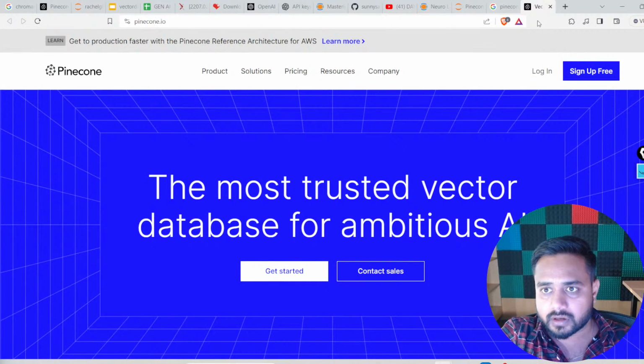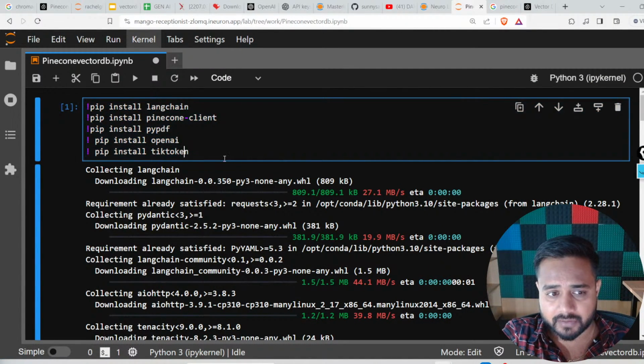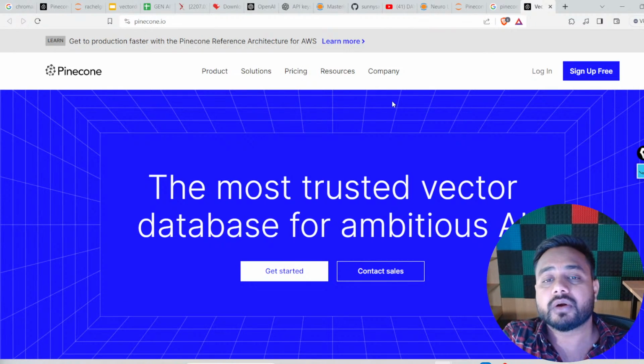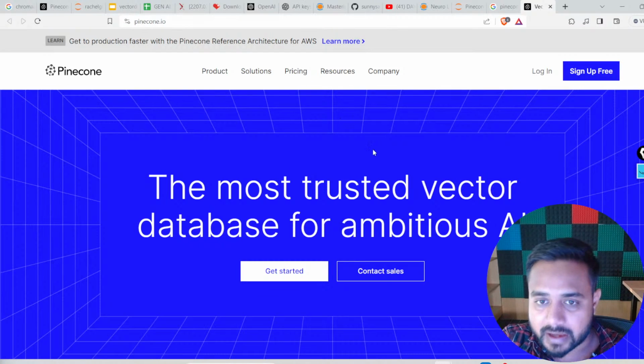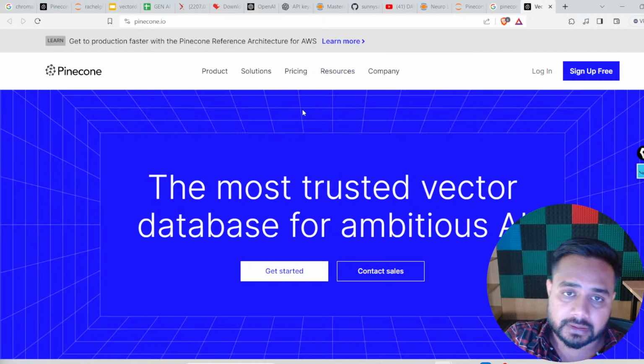Now here, guys, after clicking on that, you will find this particular interface. This is the interface of the Pinecone website. Have you opened it, guys? Tell me. Are you installing all the libraries which I have written over here? Have you opened this Pinecone website? Because from here I have to generate the API key. If we do not generate an API key, we won't be able to call Pinecone, right? So please do let me know if you have opened it.